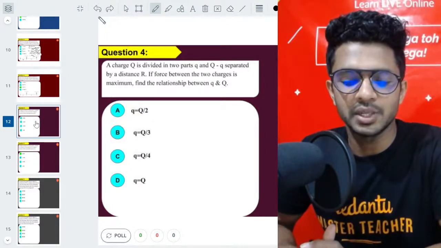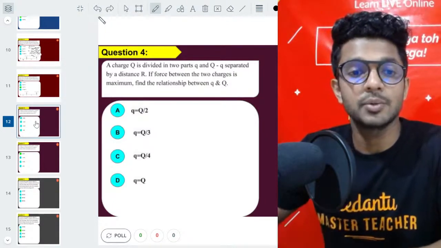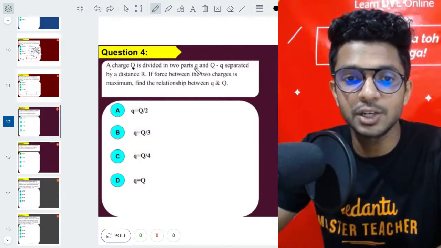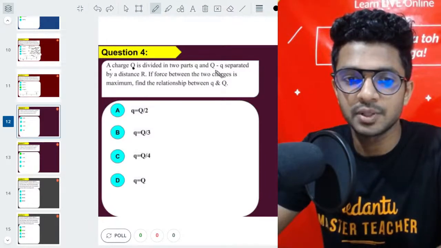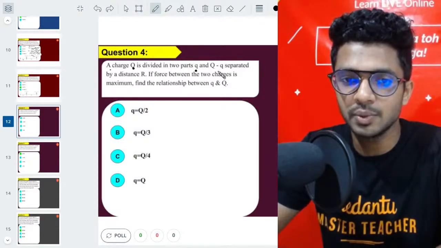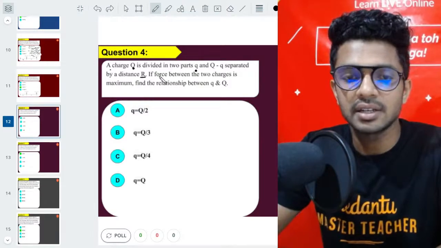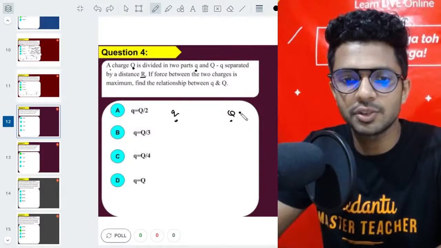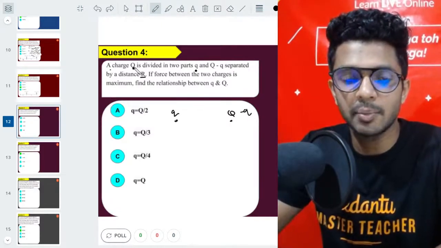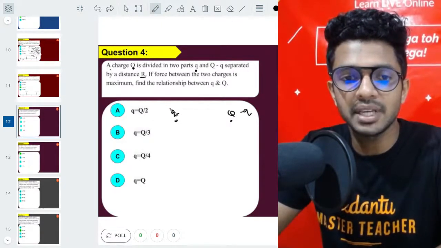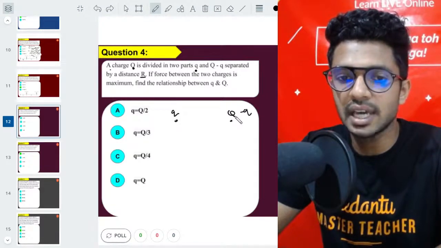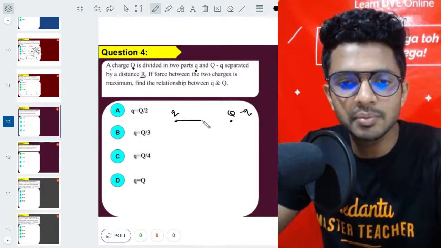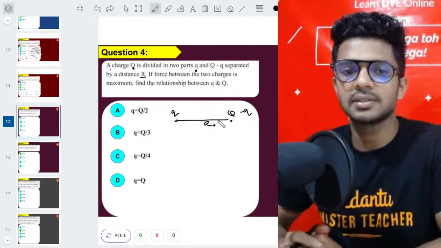This is a very simple question. It is mainly connected to the mathematics part. Let's solve this. You have a charge Q. It is divided into two parts, a small q and capital Q minus q, separated by a distance r. So let's draw this. You have a charge q and a charge Q minus q, split from capital Q. From capital Q, if I take small q charge, the remaining charge will be capital Q minus q. We know that, it's very simple. Now the distance between them is kept as r here.